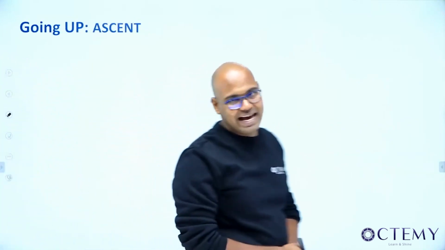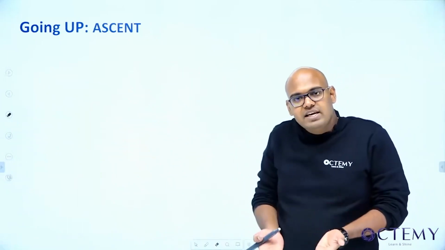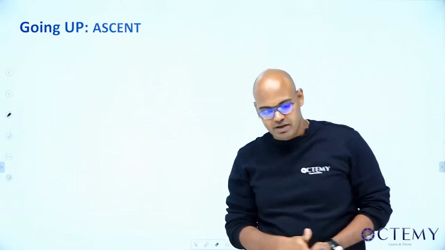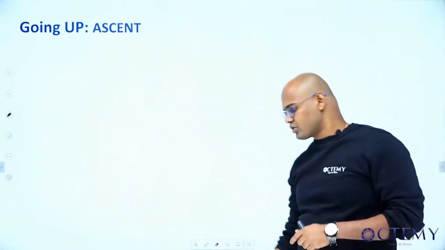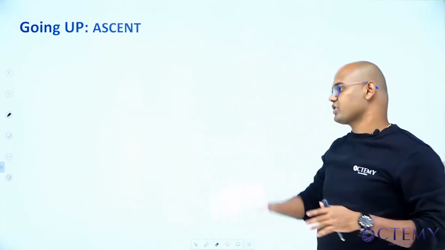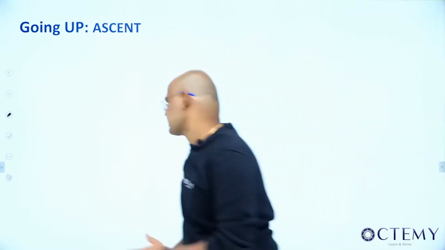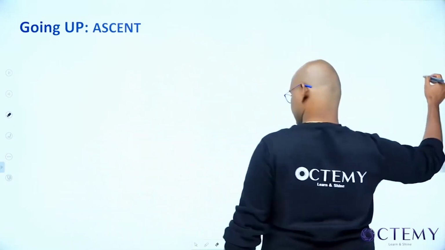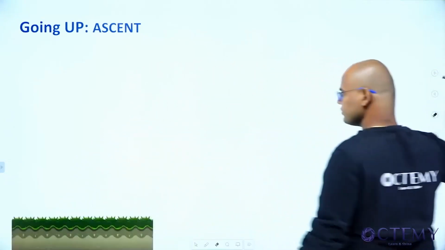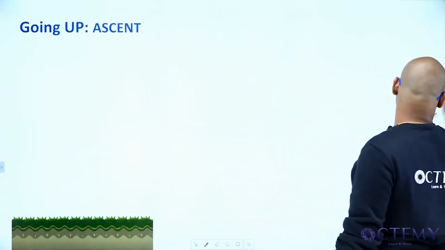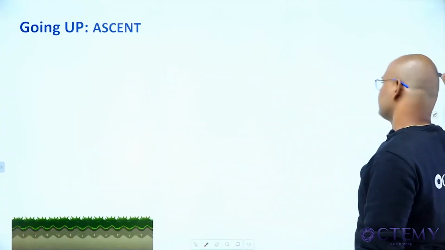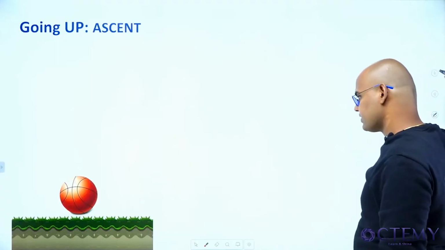Going up. What do I mean by going up? Ascent. When the body is going up, if I have projected it up with some initial velocity u, it will start going upwards. This is my Earth. I have projected an object with some initial velocity u.